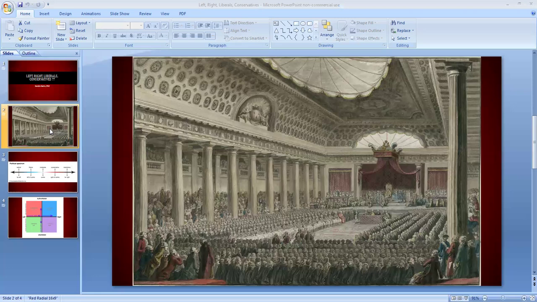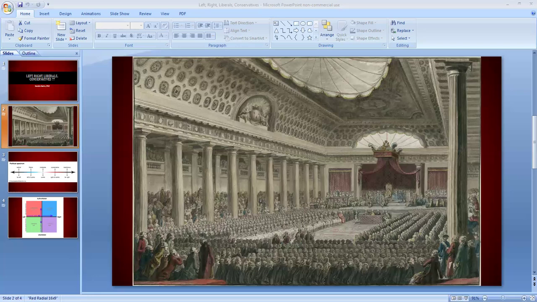So people made decisions. However, right after the French Revolution, it was not that easy to invite people to this National Assembly, to this building, because this is what would happen. Still, many people in France supported the royalty, and they did support the king. So when they would come to the National Assembly building, those who supported the king would normally sit on the right side, okay? That would be right here. The clergy, too, would also associate with those who supported the king and the monarchy. So normally they would sit on the right.